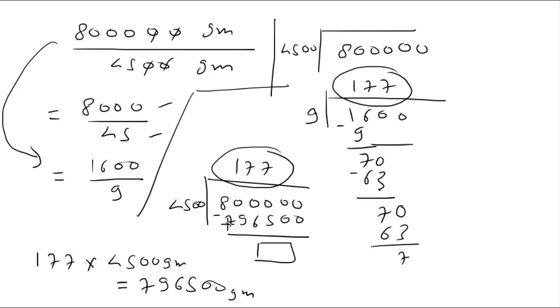When it is subtracted from 8 lakh grams, the remaining will be 3,500 gram. So this much capacity remains in the van, but out of the 8 lakh capacity, the rest is occupied by the 177 boxes.